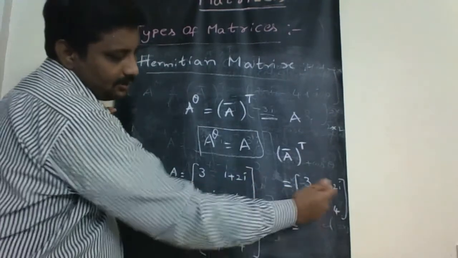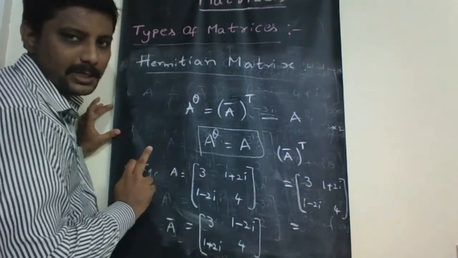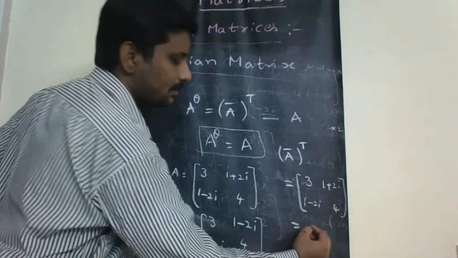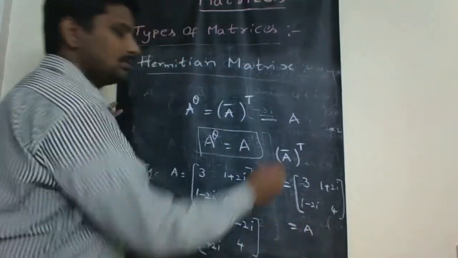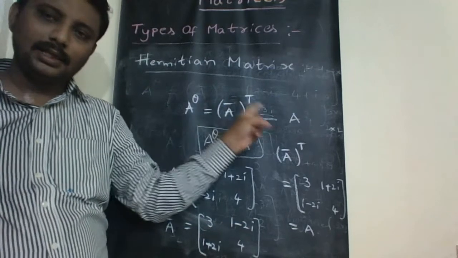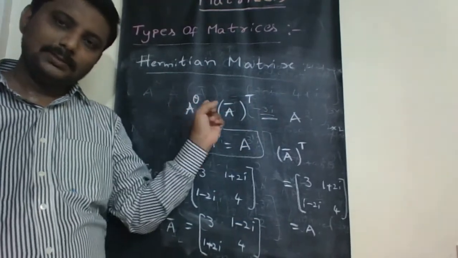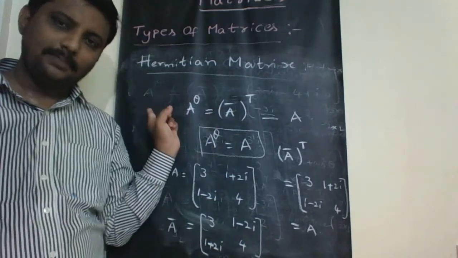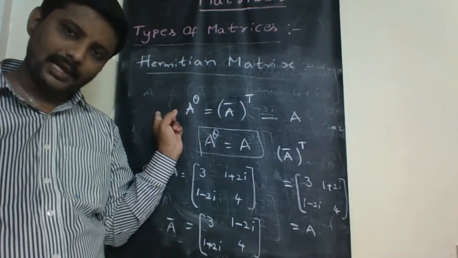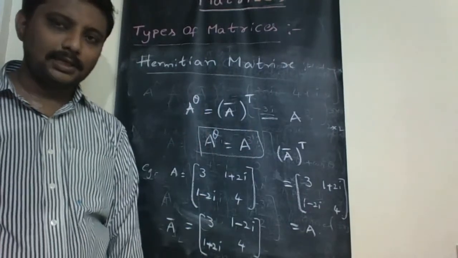But if we observe this, this is nothing but capital A, that is the given matrix. So we are considering A bar whole transpose, but we are getting the result as A. A bar whole transpose is denoted with A power theta. Thus we have A power theta is A,